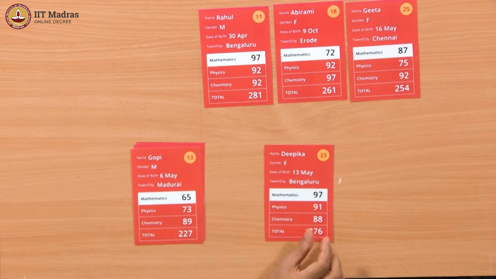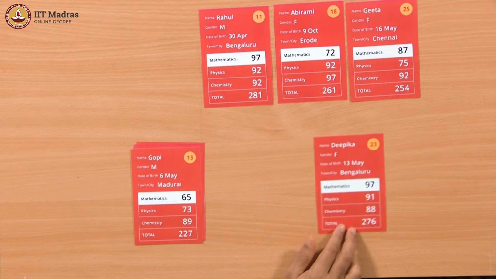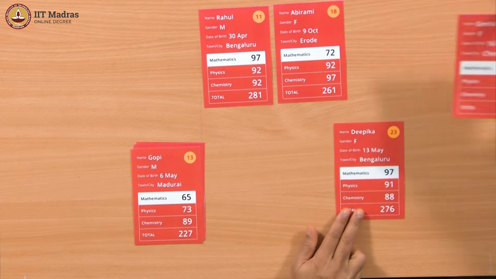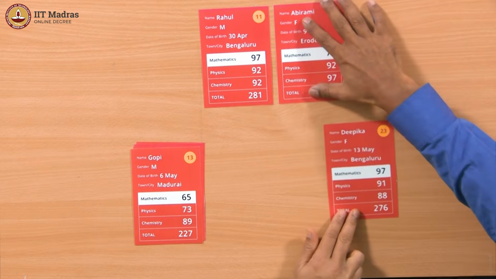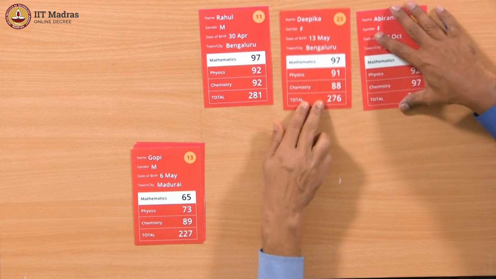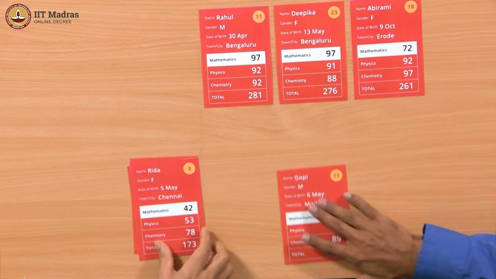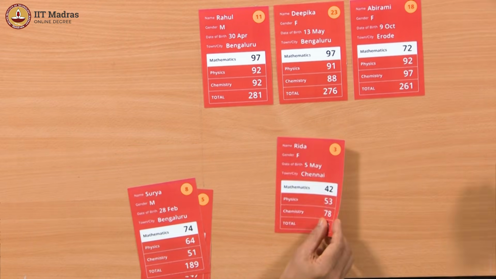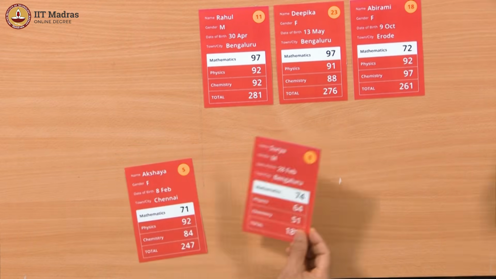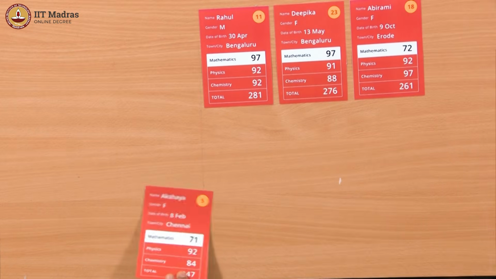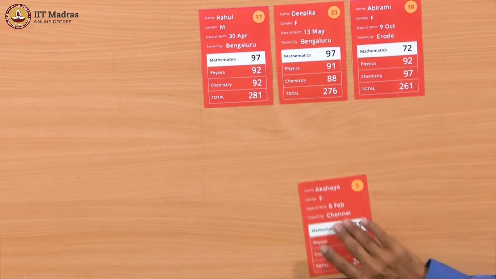Now we have 276, which is firstly bigger than this, so this is gone. Yeah, and it's bigger than this also, so now we have to rearrange that and make this go to third place. Okay. Now we have 227, which is smaller. 173, which is smaller. Okay. 189, and finally 247. Okay. So we got the top three.